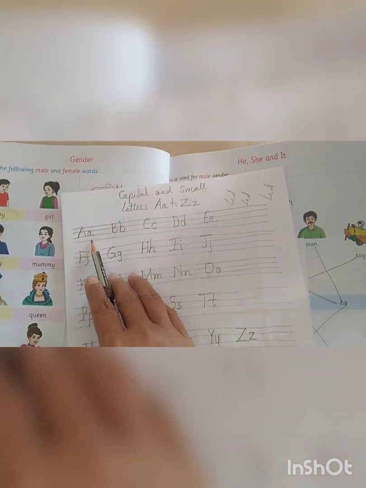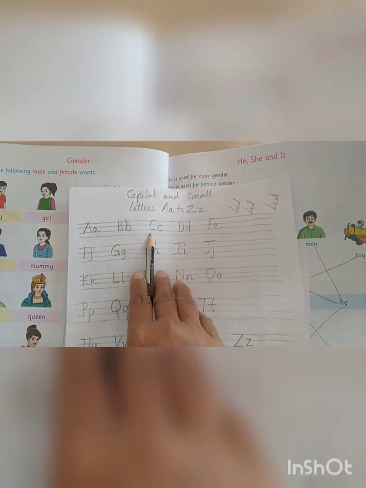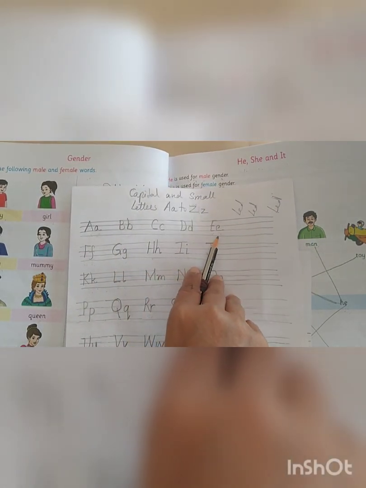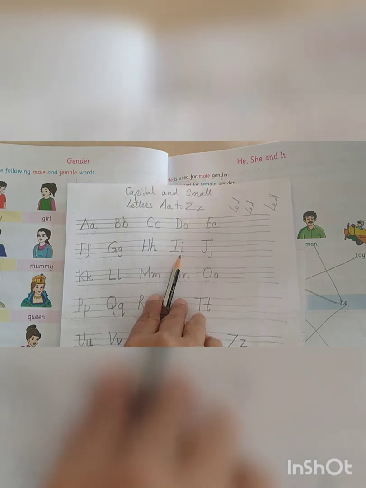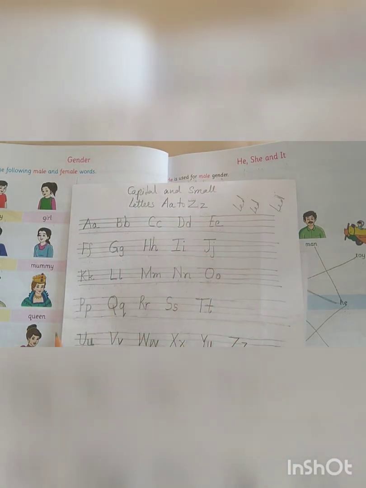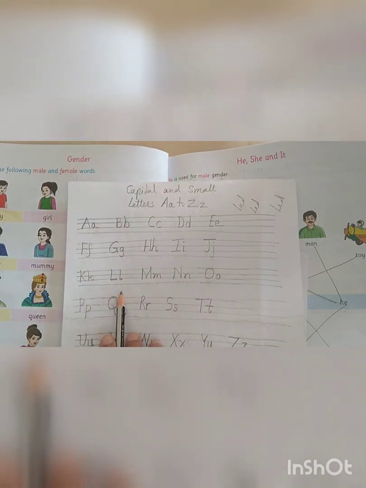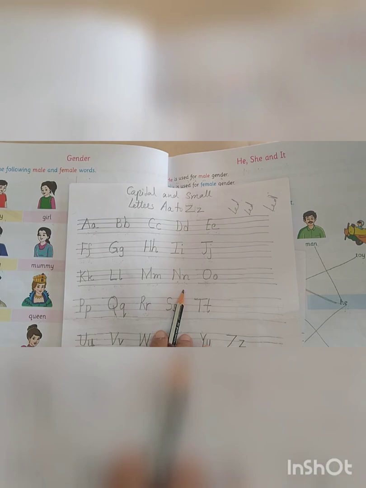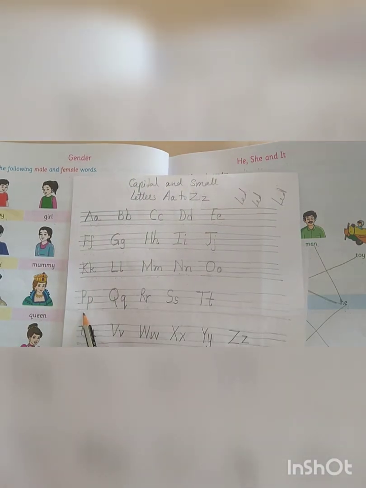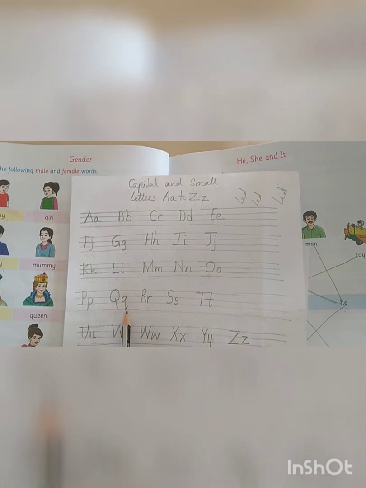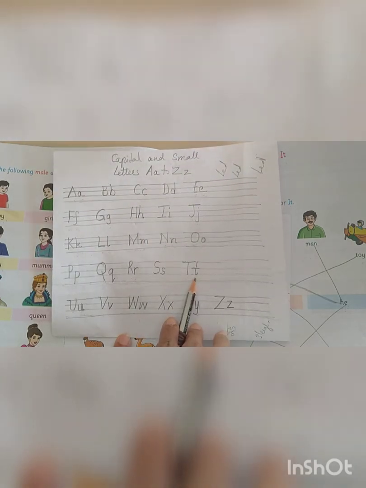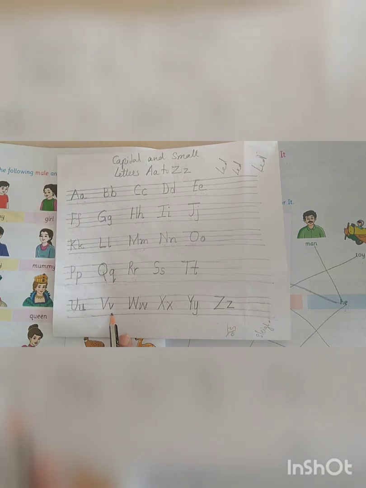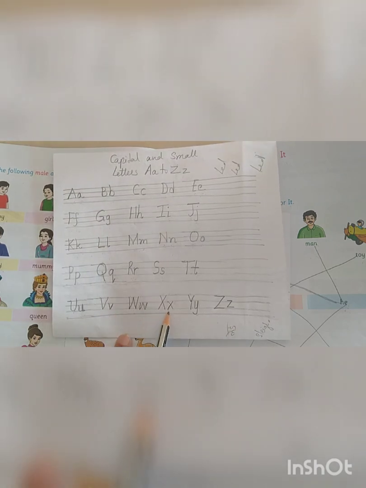Capital A, small a, capital B, small b, capital C, small c, capital D, small d, capital E, small e, capital F, small f, capital G, small g, capital H, small h, capital I, small i, capital J, small j, capital K, small k, capital L, small l, capital M, small m, capital N, small n, capital O, small o, capital P, small p, capital Q, small q, capital R, small r, capital S, small s, capital T, small t, capital U, small u, capital V, small v, capital W, small w, capital X, small x, capital Y, small y, capital Z, small z.